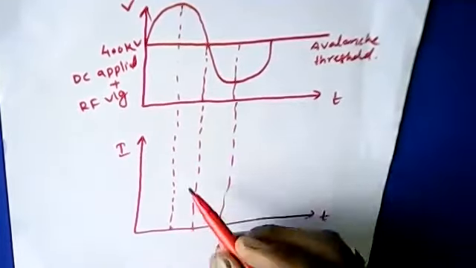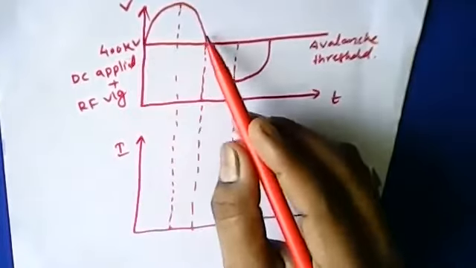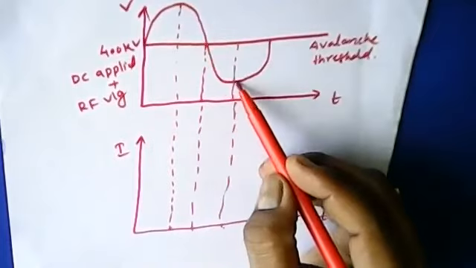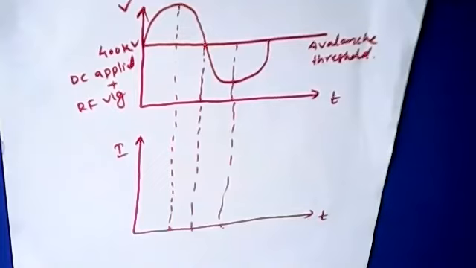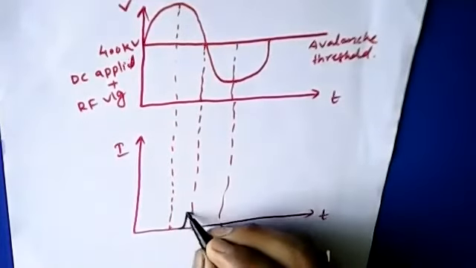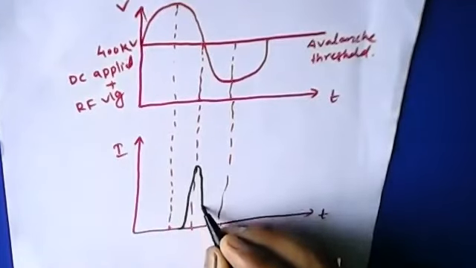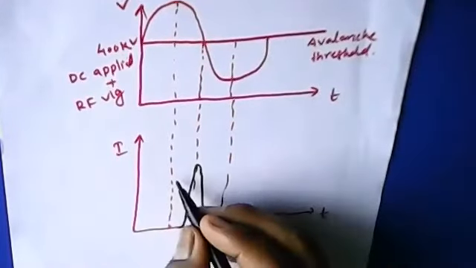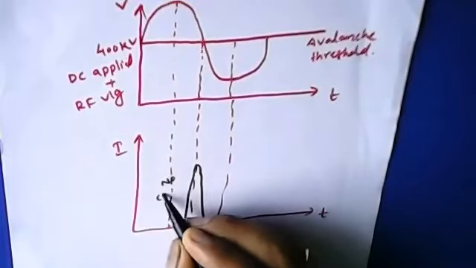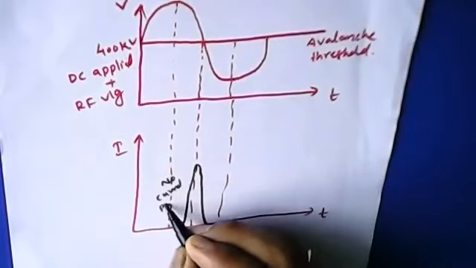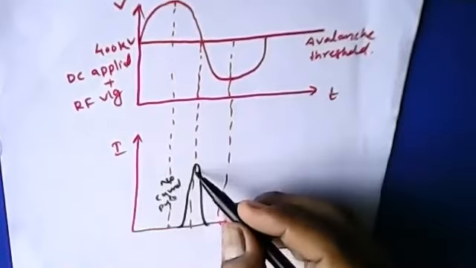The current pulse is generated whenever the applied voltage is zero and going to the negative; a huge current pulse is generated. You can see that this is the huge current pulse. This is being called a current pulse. Here we have the current pulse. There is no current pulse here, no current pulse at this particular moment.